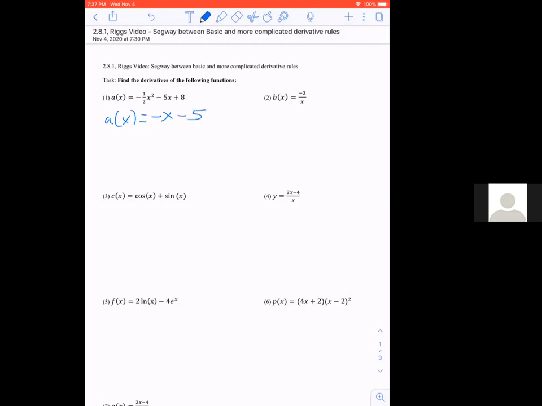Then a constant goes away. And my notation of it should be a little apostrophe for prime. And so a prime of x would just be negative x minus 5. So the derivative would just be a slope of -1 and then a y-intercept of -5.